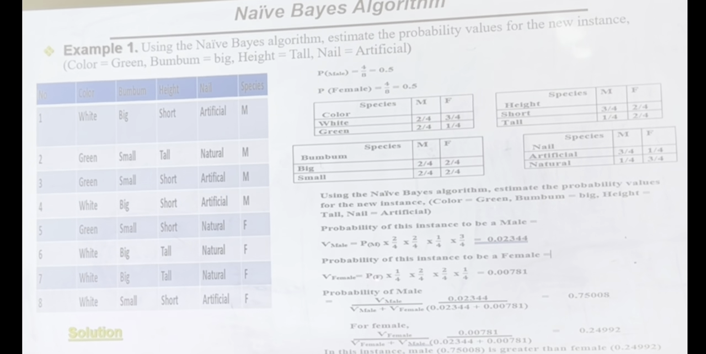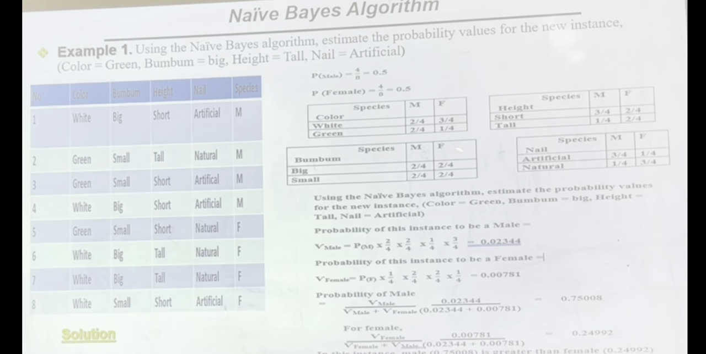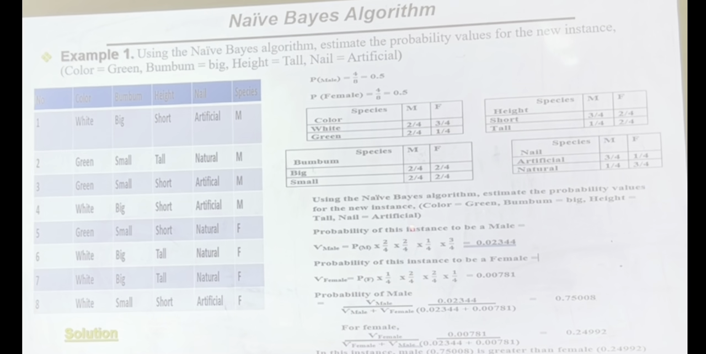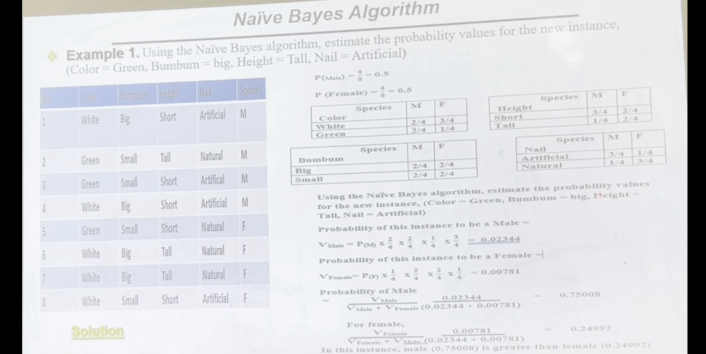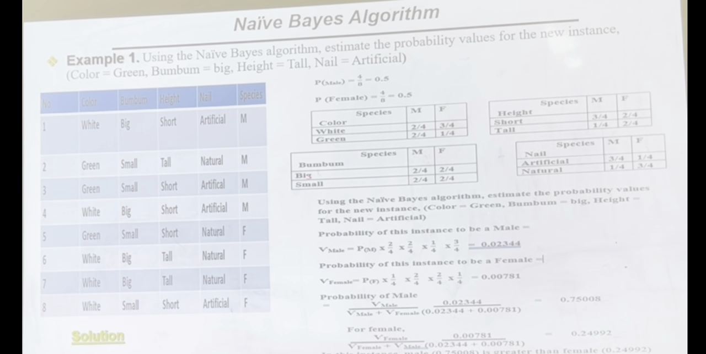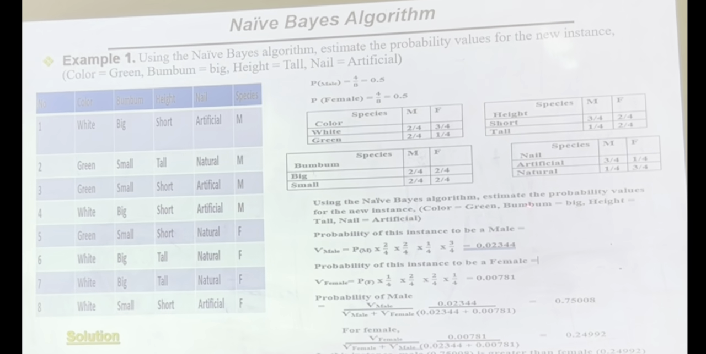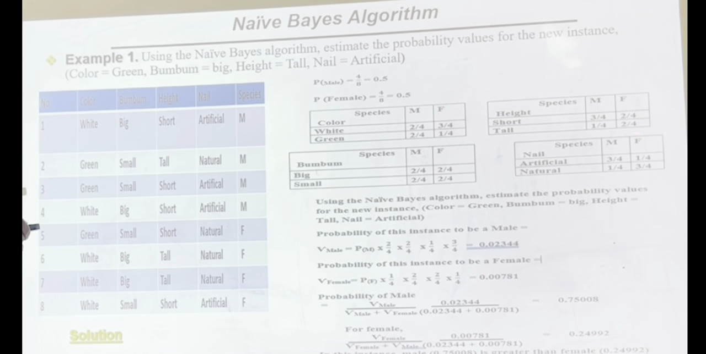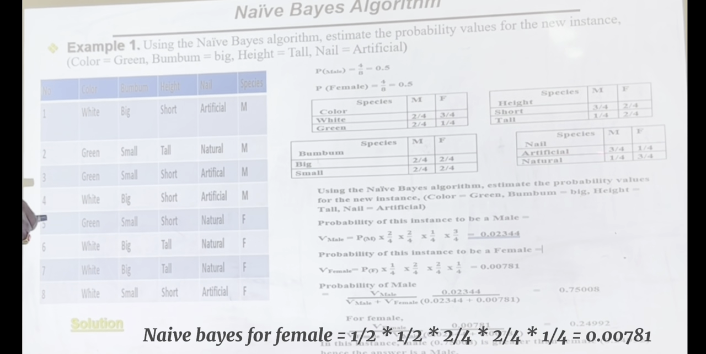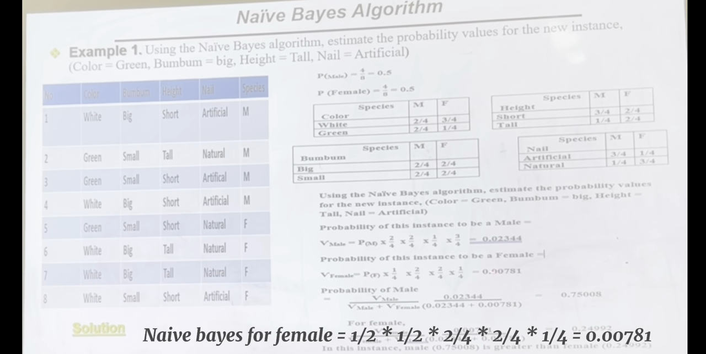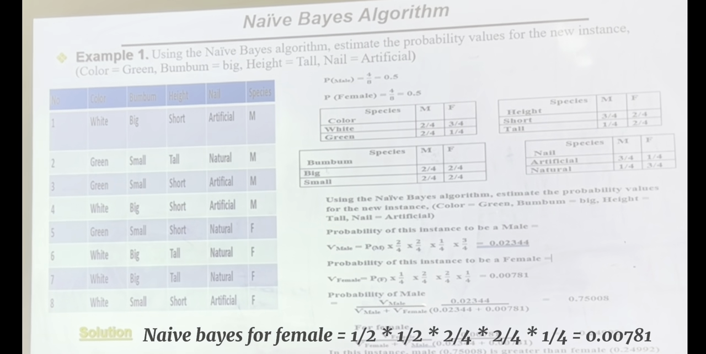I do the same for female. For this instance, probability of female first, I had it as 0.5. I put 0.5 here multiplied by probability of color green from female. When it's green and female, 1 over 4, I put it there. When the bum is big and it's a female, that's 2 over 4. When the height is tall and it's a female, that's 2 over 4. And when the nail is artificial and it's a female, 1 over 4. So I get 0.00781.